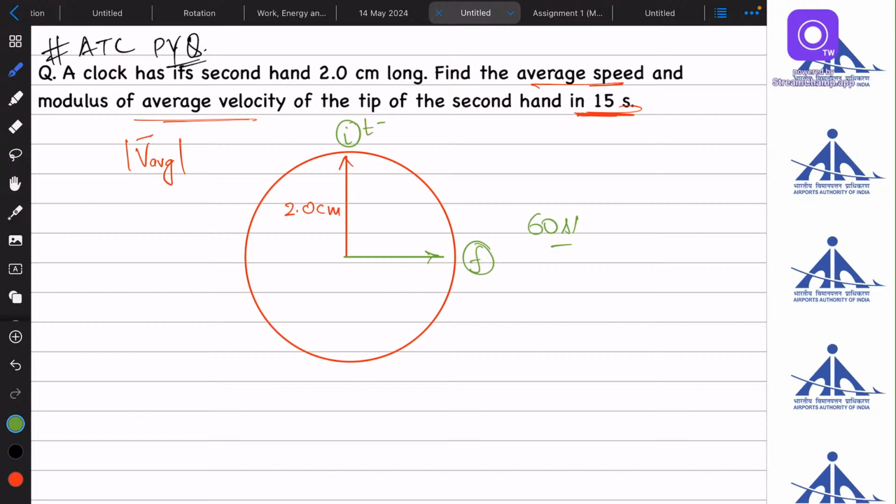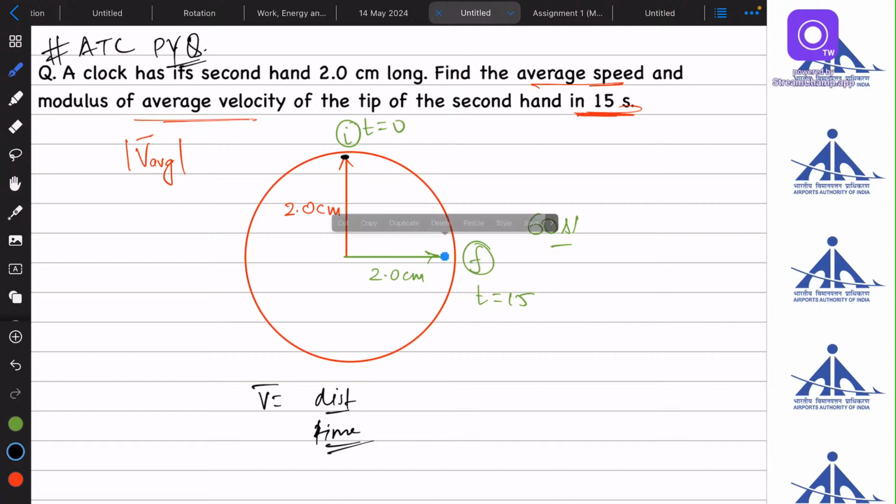That means t equals 0 and t equals 15. This is also 2 centimeter, the length of the hand will not change. So first we will find the average speed of the body. Average speed is defined as distance upon time, right? So first of all, you need to find the distance of the body. Distance is the path covered by the tip. This is the tip, so this is the path covered. That means the length of this arc. Let's say it is L. So the value of L is given by how much? This is 1/4 of the total circumference of the circle.